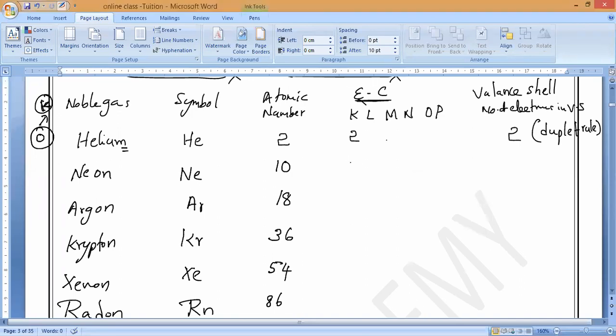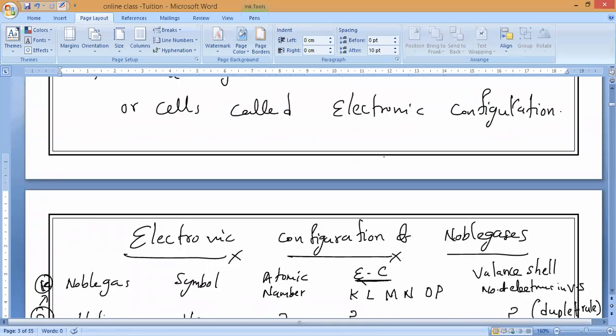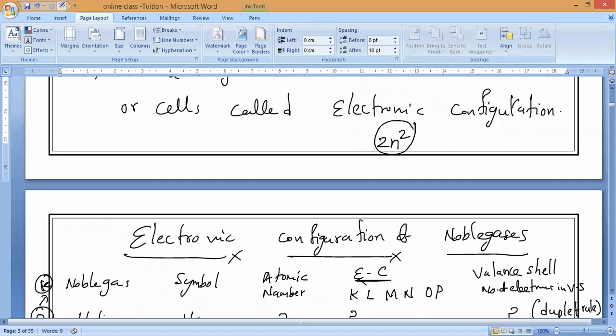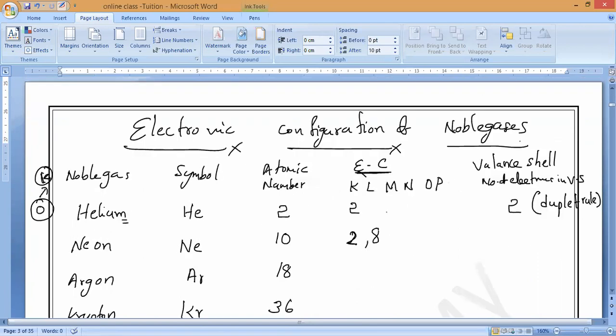So now electronic configuration, right, guys? K shell maximum how many? 2. L shell 8. And remaining, M shell how many? 18. What is the formula? 2n squared. All of you should remember. What is the maximum number of electrons? 2n squared, where n is the shell number: K shell 1, L shell 2, M shell 3, N shell 4. You studied this in class 9th. If you don't know, you have to remember. They will ask questions from that also.